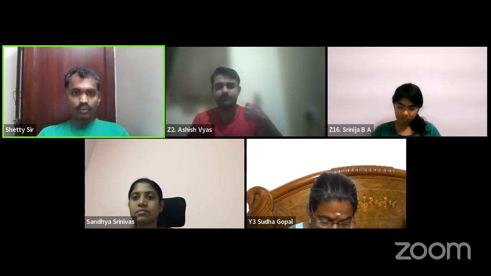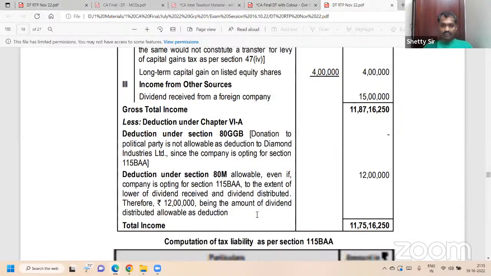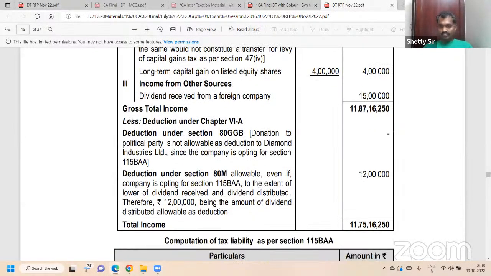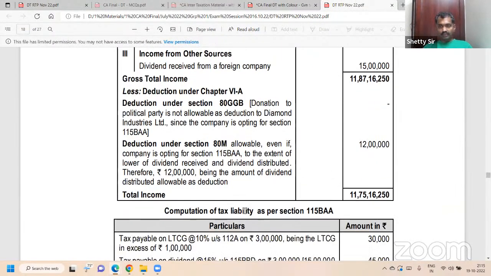ATM 15 lakh or 12 lakh, whichever is less, distributed within 131, whichever less, 12 lakh there within the bracket. Distributed before 30th September 22. Why? One month before 139. I have updated it: one month before, record date 131, 30th September. Understood, everyone? That's all.